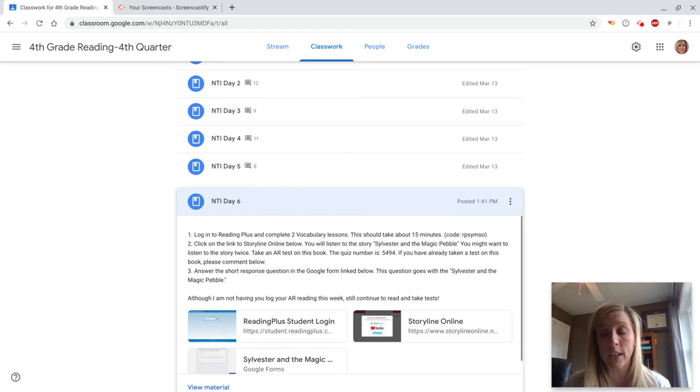But by the end of the week, you're going to have all the required lessons, all of the little boxes filled. Also, remember, I do take a grade on your average. So if your average is really poor at the end of the week, you might want to do some extra lessons, because if you have a 58 average, that's going to be your grade for Reading Plus. You can use rereads. You can do more lessons if need be to raise that average. So just be aware that that's going to be your Reading Plus grade, okay?